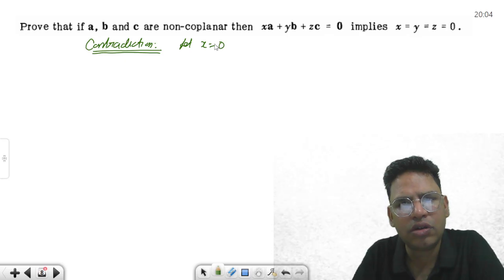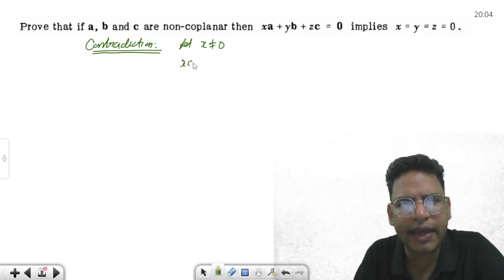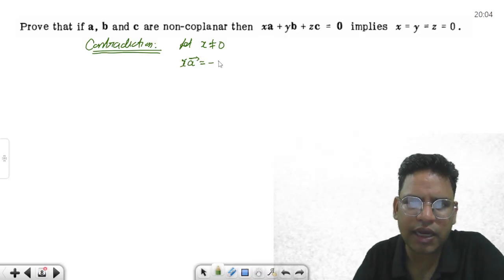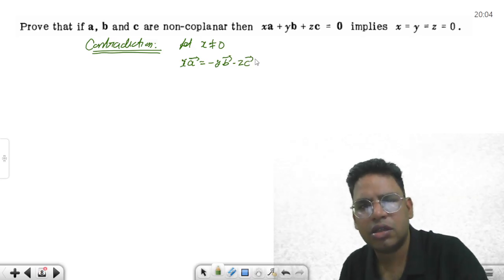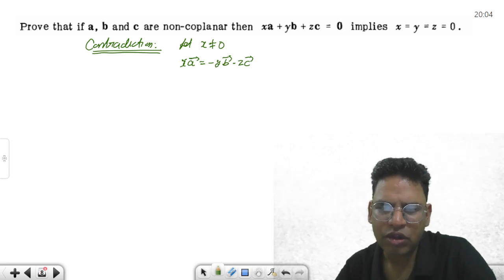Let x not equal to 0. So if x does not equal 0, then xa can be written as minus yb minus zc. ओके, ठीक है। तो ये क्या है बेसिकली, अगर x मान लेते हैं 0 नहीं है तो xa can be written like this. Okay, what is a vector then?